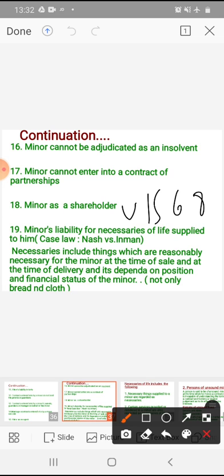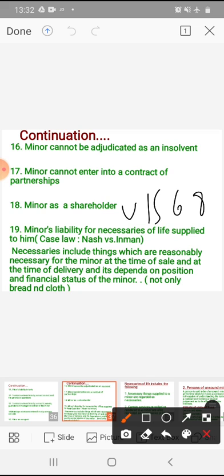Minor is liable for the necessaries of life supplied or necessary services rendered to him or his dependents, and he is also liable for loans taken by him to obtain necessaries of life or necessary services for himself and his dependents. He has to repay that, but from his property.